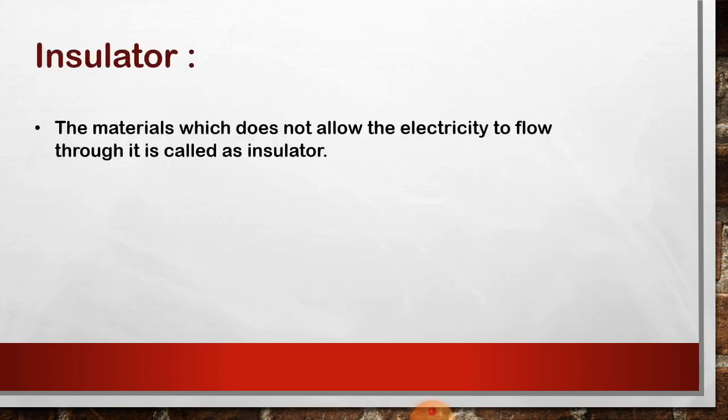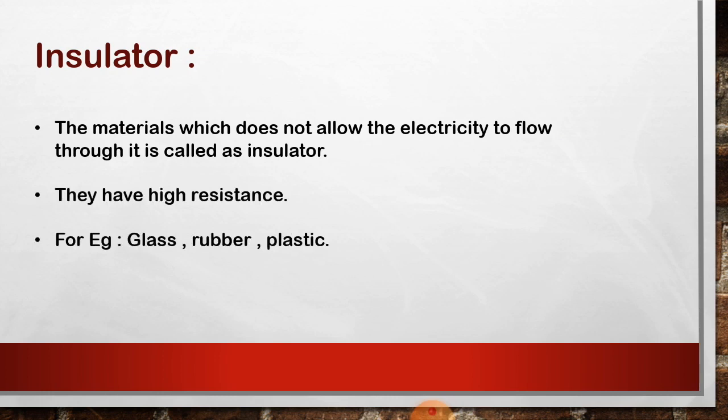Then the opposite of conductor is insulator, which means bad conductor. It's exactly the opposite of conductor. The material which does not allow electricity to flow through it is called an insulator or bad conductor, and it has high resistance.